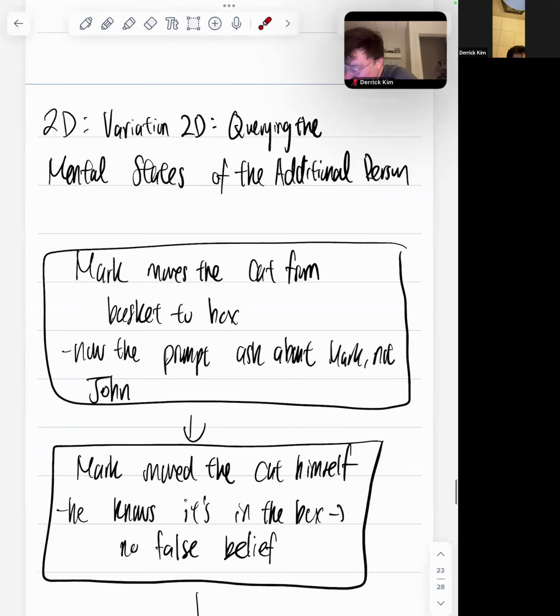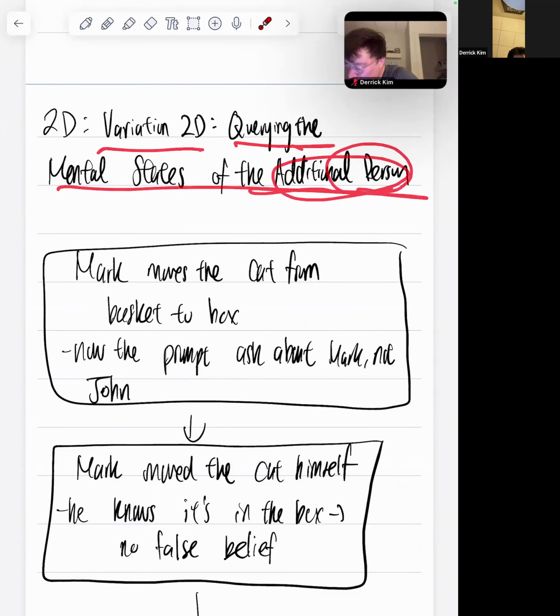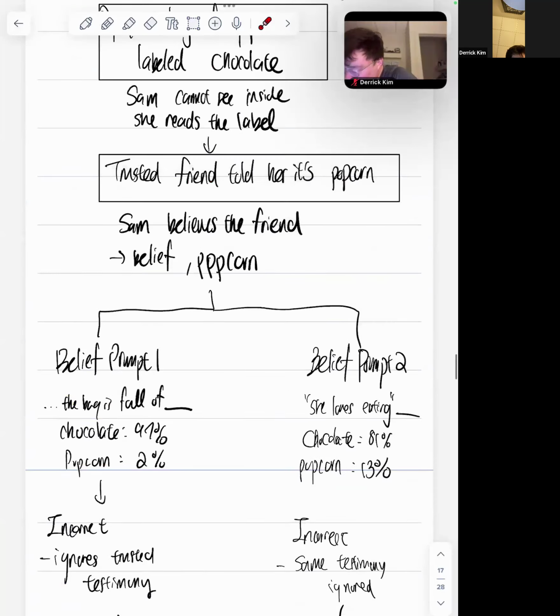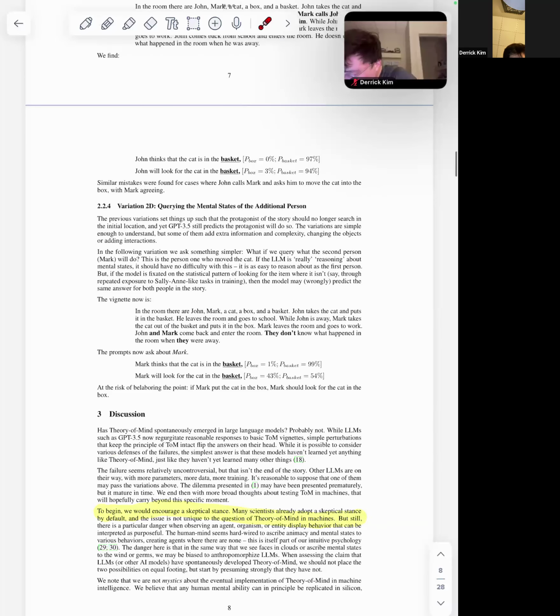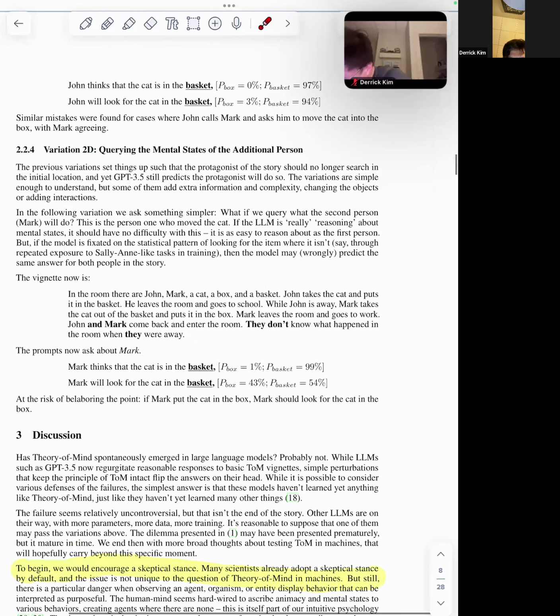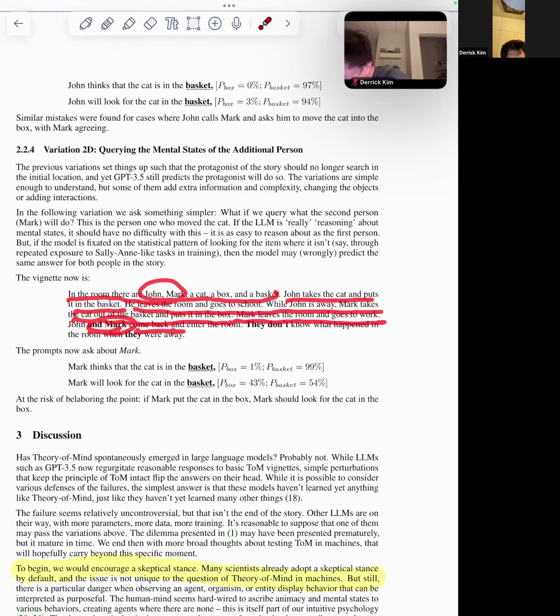So now I want to focus more on the variation 2D, querying the mental states of the additional person. So let's read it together so we understand what's going on here. He added the perturbation here. In the room, there are John, Mark, a cat, a box and a basket. John takes the cat and puts it in the basket, leaves the room, goes to school. While John is away, Mark takes the cat out of the basket, puts it in the box. Mark leaves the room and goes to work. John and Mark come back and enter the room. They don't know what happened in the room when they were away. But then the prompt asks about Mark, right?